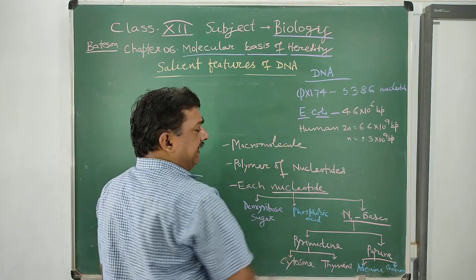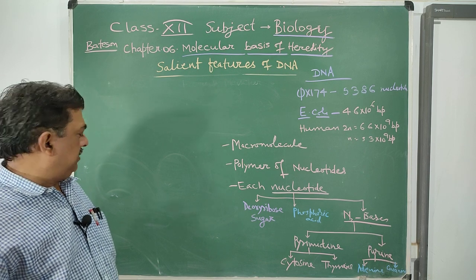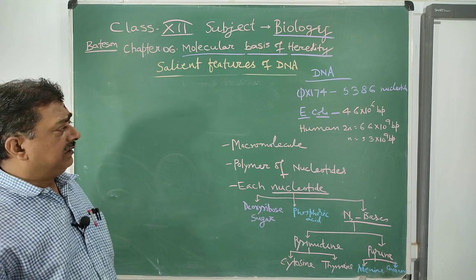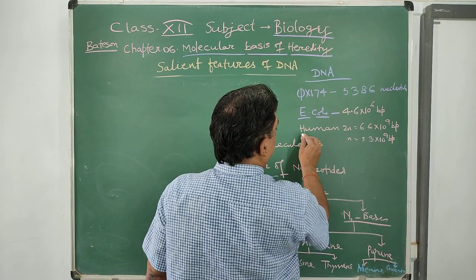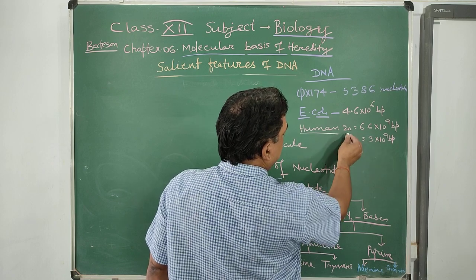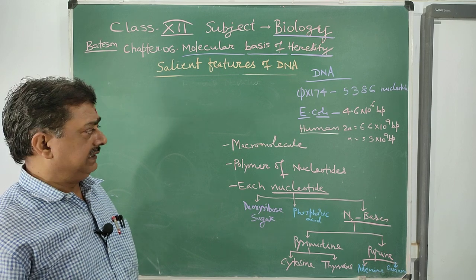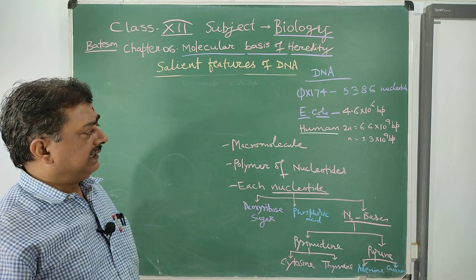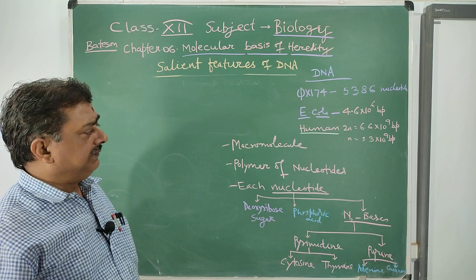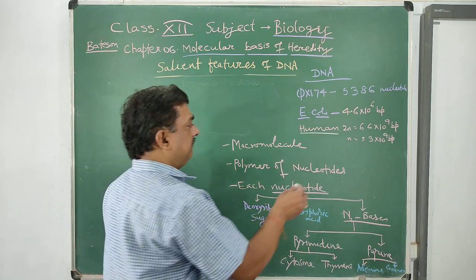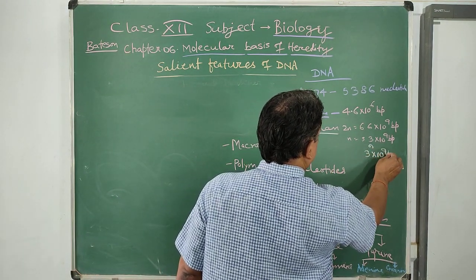E. coli is very important, and the full form of E. coli is Escherichia coli. E. coli contains 4.6 into 10 to the power 6 base pairs. A human diploid cell, or 2N, contains 6.6 into 10 to the power 9 base pairs. N means haploid, which is 3.3 into 10 to the power 9 base pairs, or you may write 3 into 10 to the power 9 base pairs.